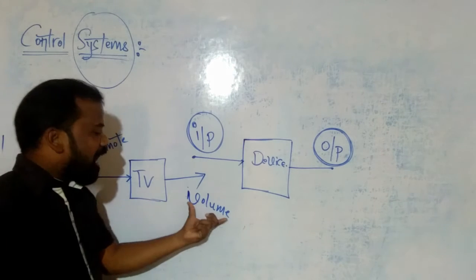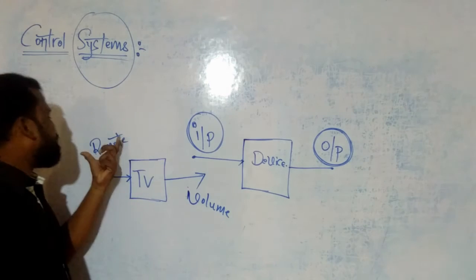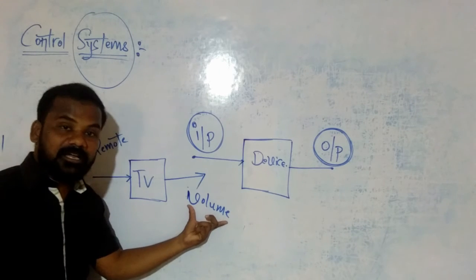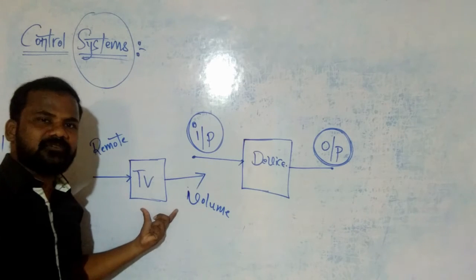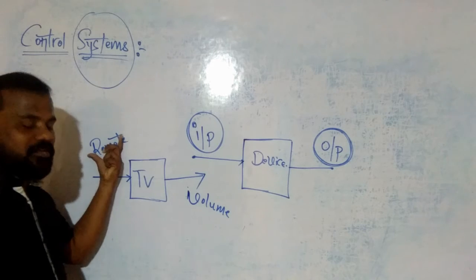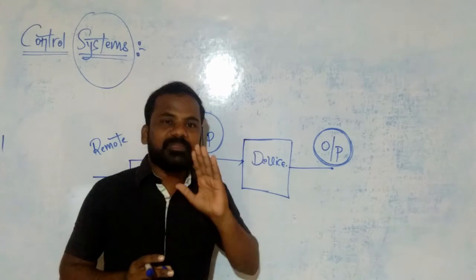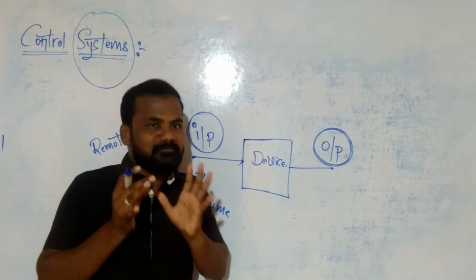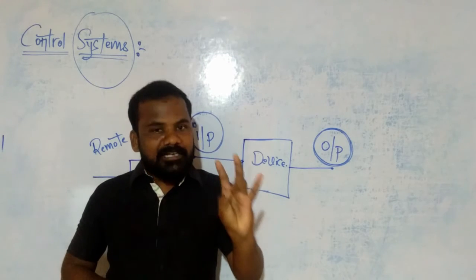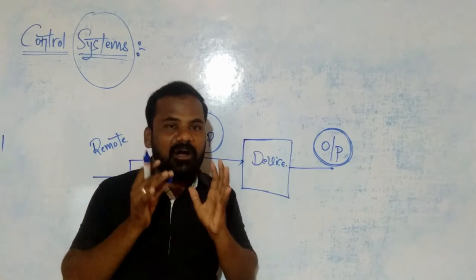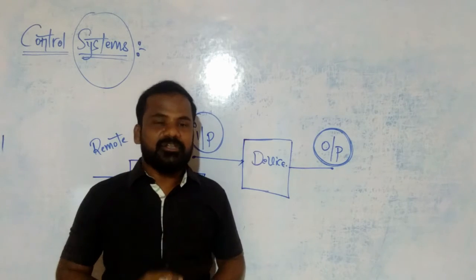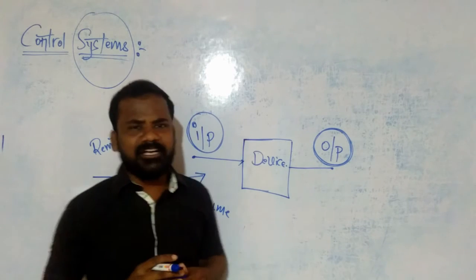It means the output is the volume, and the input is the remote. By using this remote, we control the output of this device. Output is varying by varying the input quantity. So this is the definition of control system: the output quantity of any system always changes by varying the input quantity.